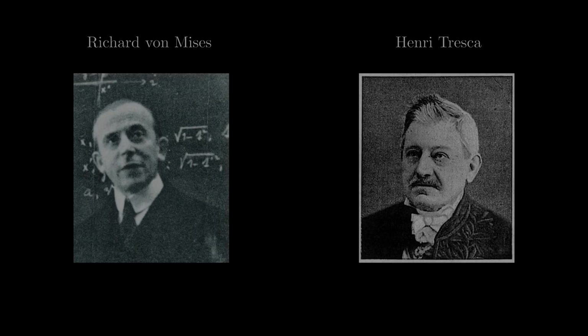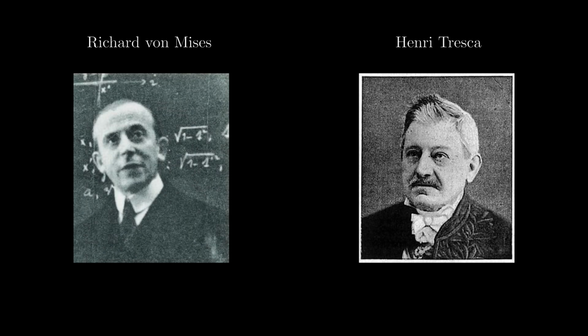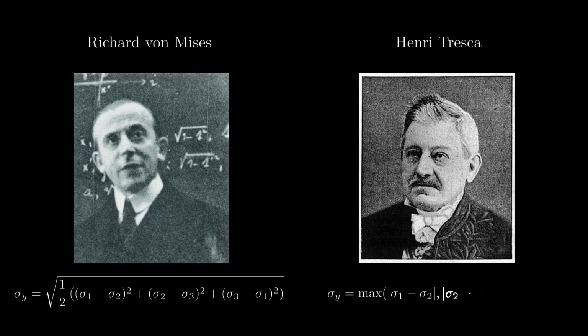Today, the process of deriving equations depends on human creativity. It is not unusual that different scientists propose different equations for describing the same phenomenon. Just to give you one example out of many, both the mathematician Richard von Mises and the engineer Henry Tresca became famous for proposing different mathematical equations that describe how matter is deforming upon external influences. Please don't worry about the details of the equations, I'm just showing this example to illustrate a point.